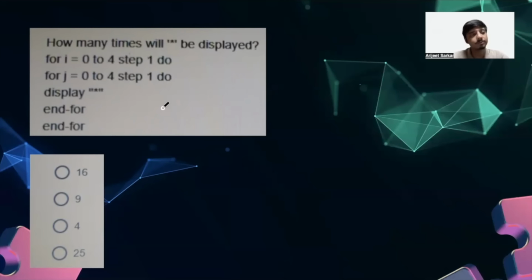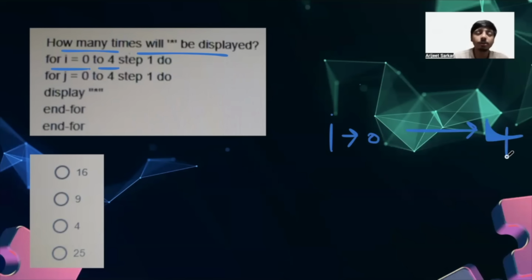The next question states: how many times will star be displayed for I equals 0 to 4? Okay, so for the first time, what is happening? I is starting from 0 and going till the fourth part, right? And there is no inclusive loop or exclusive loop mentioned. So by default, we are going to assume that the loop is moving from 0 to 4, the very last element, right?